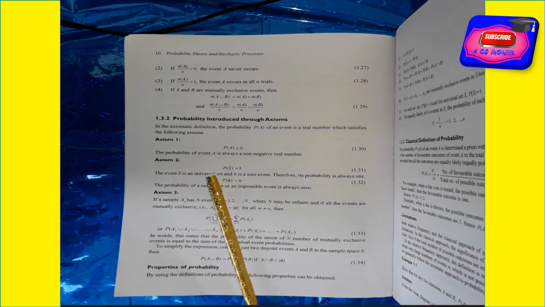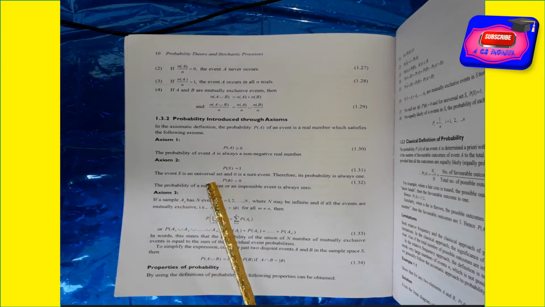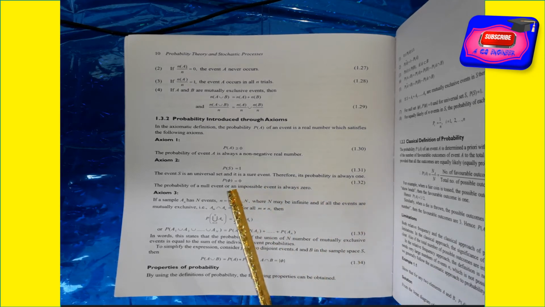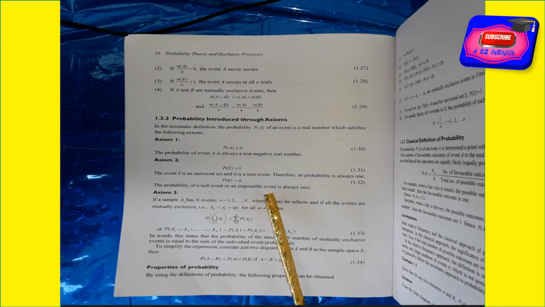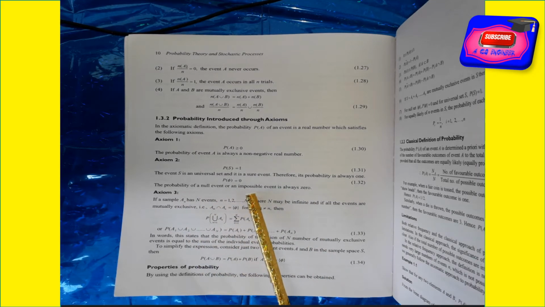Axiom 2: P(S) is equal to 1. The probability of the sure event S is equal to 1. The event S is the universal set. It is a sure event. Therefore, its probability is always 1. That's why P(phi) is equal to 0. The probability of a null event or an impossible event is always 0.